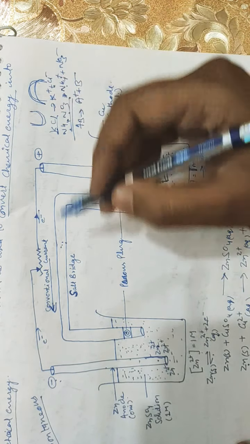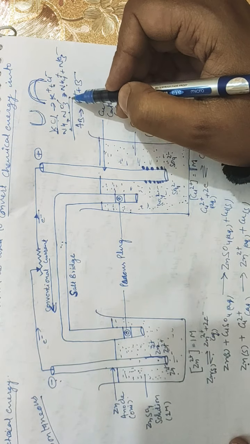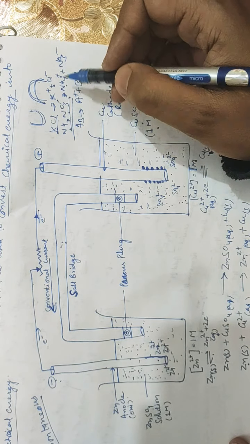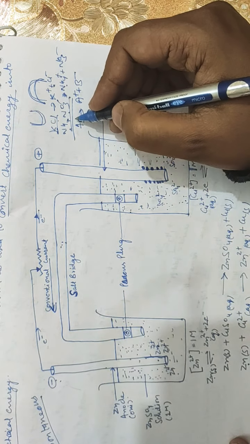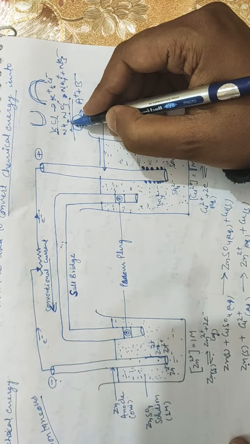See here, KCl undergoes dissociation into K positive and Cl negative. Ammonium nitrate undergoes dissociation into ammonium positive and nitrate negative. So AB dissociates into A positive plus B negative. This is the general formula of an electrolyte that I have written here.